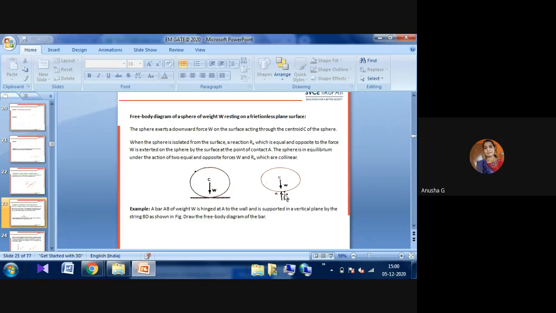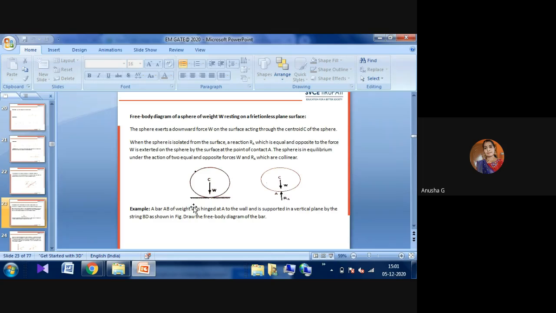The force W is exerted on the sphere by the surface of the body, or by the point of contact A here. The sphere is in equilibrium under the action of two equal and opposite forces. That is, whatever the load W is acting on that body, the reaction RA will be acting in the opposite direction. Here you can observe that clearly.